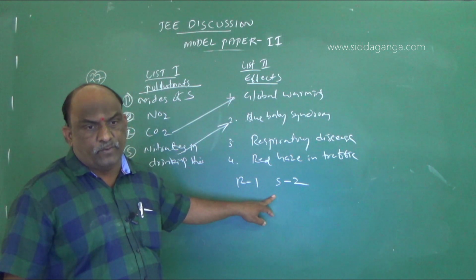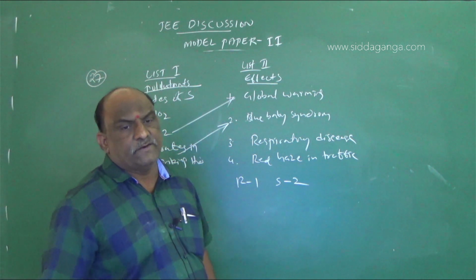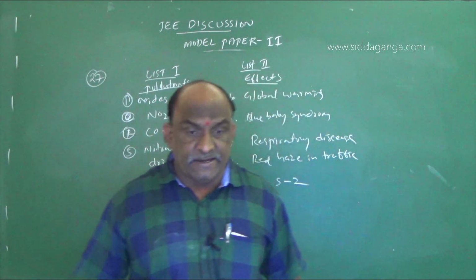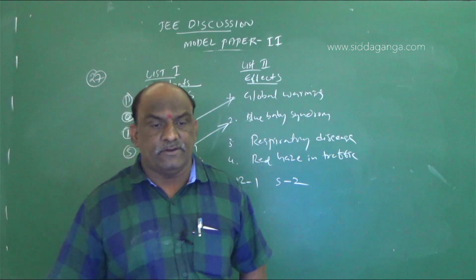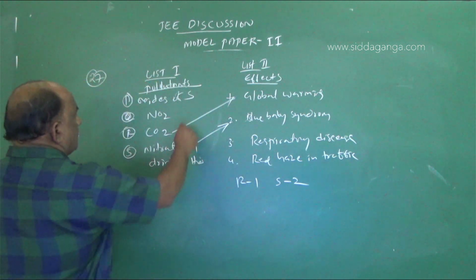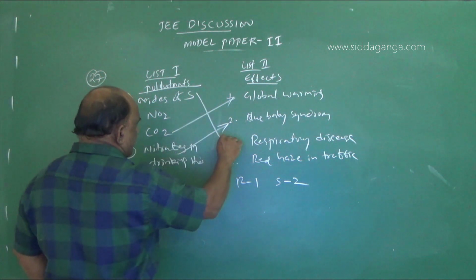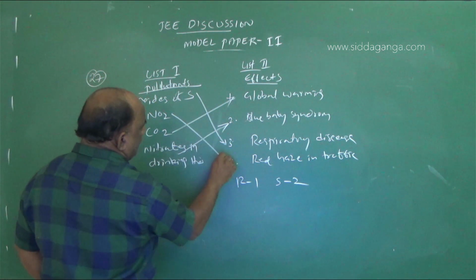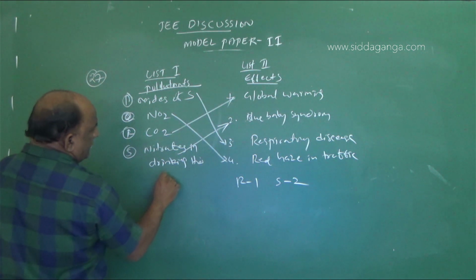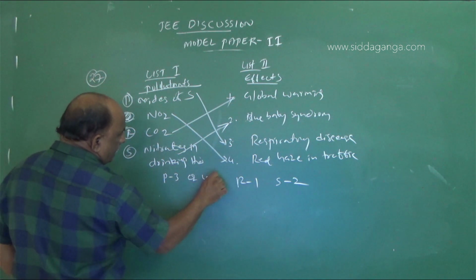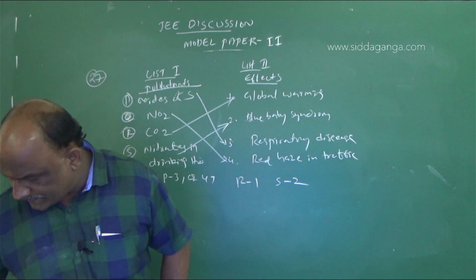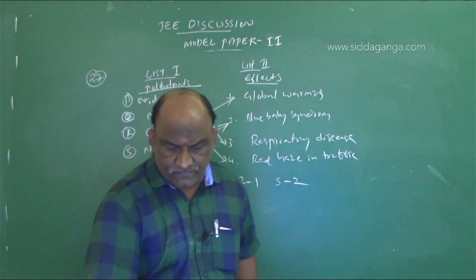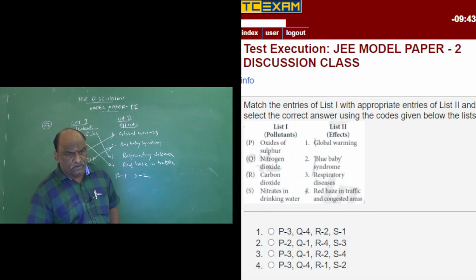And P3 Q4: P is 3, which means oxides of sulfur cause respiratory diseases, and nitrogen dioxide causes red haze in traffic and congested areas. So it is P3 Q4, R1 S2.